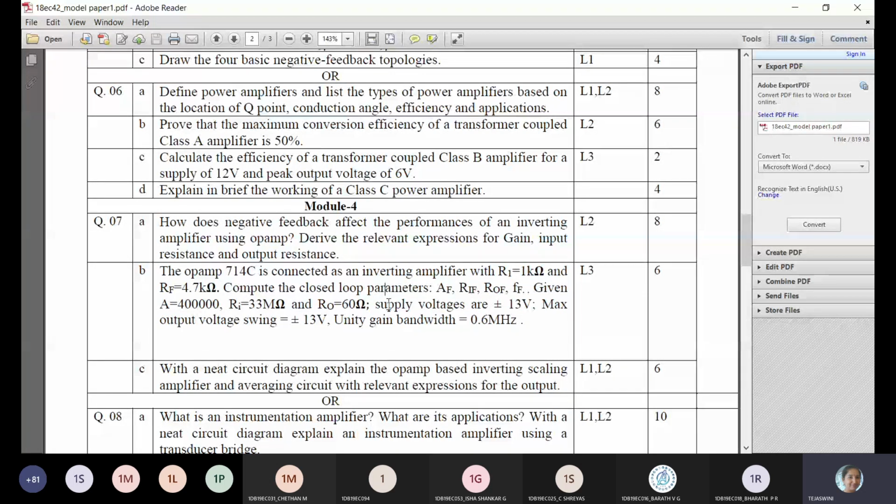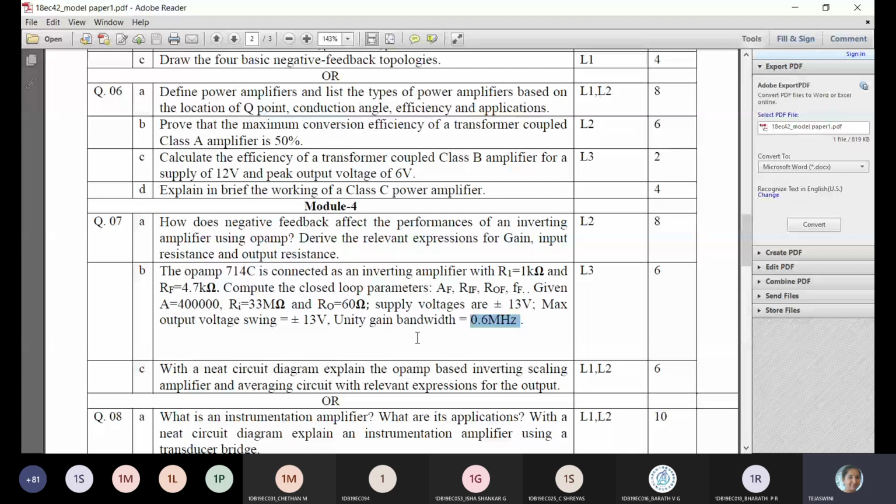Closed loop parameters AF, input impedance with feedback, output resistance or impedance, bandwidth with feedback. They give A, Ri. If A is not given you should take 2 into 10 power 5. Again don't confuse or think it is out of syllabus. So you need to assume. And Ri 33 mega ohm, R0 60 ohm. Unity gain bandwidth UGB is 0.6 megahertz. So here F0 is not given. How to find out F0 using UGB?